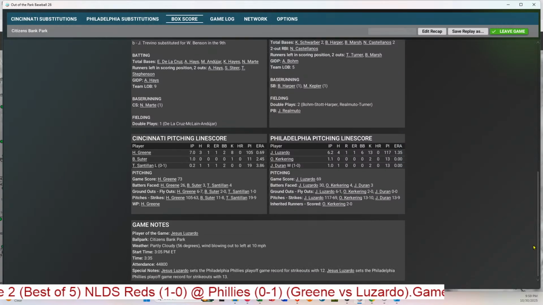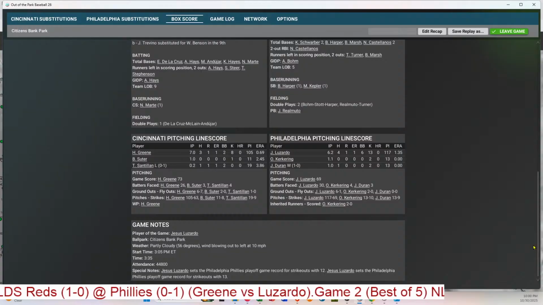And it is Luzardo, the player of the game, with 13 strikeouts, a Philly record for the playoffs. So the Phillies manage, in front of their home crowd, to pull this game out and send it to Cincinnati for Game 3, 2-1. In exciting fashion here in the bottom of the 9th inning.